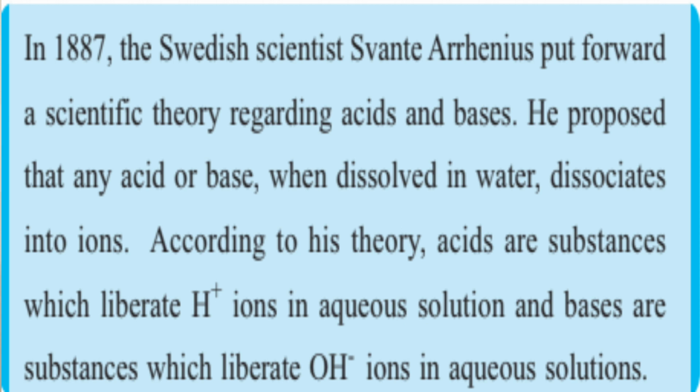He proposed that any acid or base, when dissolved in water, dissociates into ions. According to his theory, acids are substances which liberate H+ ions in an aqueous solution and bases are substances which liberate OH- ions in aqueous solutions. So who proposed the dissociation of ions?